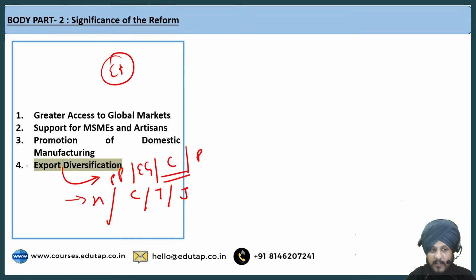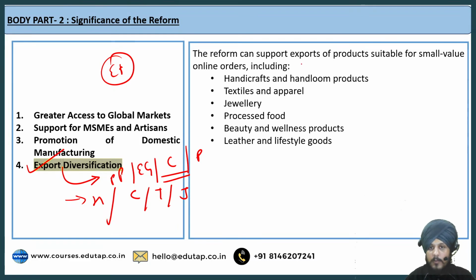So this can be another very valuable impact of this amendment that has happened to this rule, right? So if I read it for you, the reform can support export of products suitable for small value online orders such as handicraft, textile, jewelry, processed food, beauty and wellness products, leather and lifestyle goods, right? Different sorts of goods that are there.